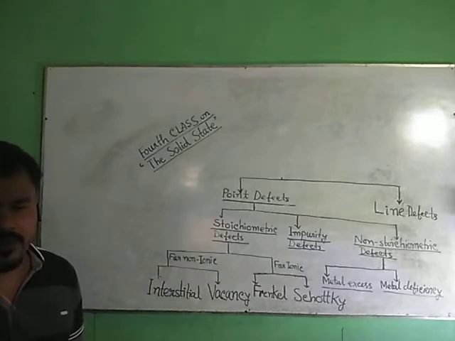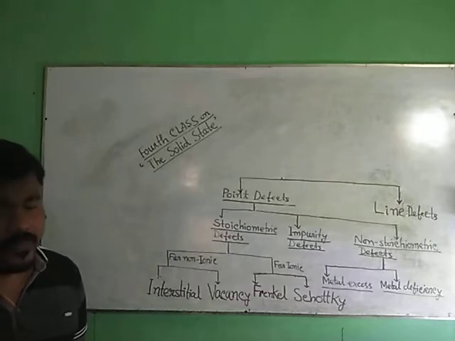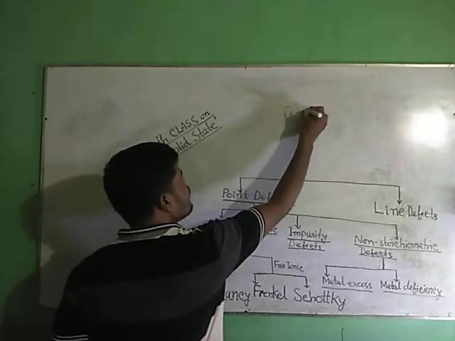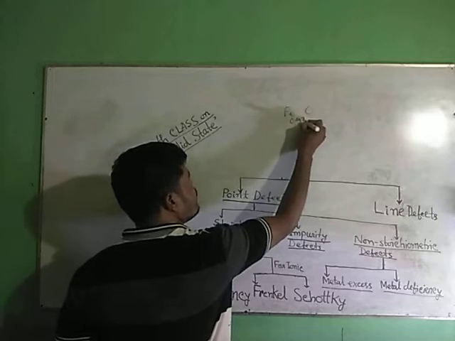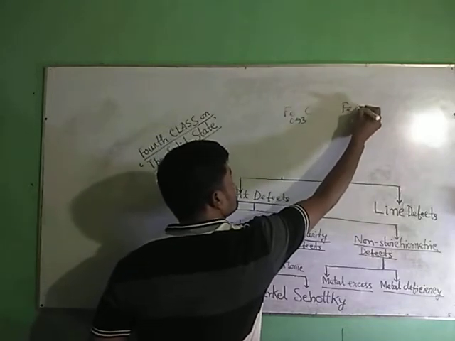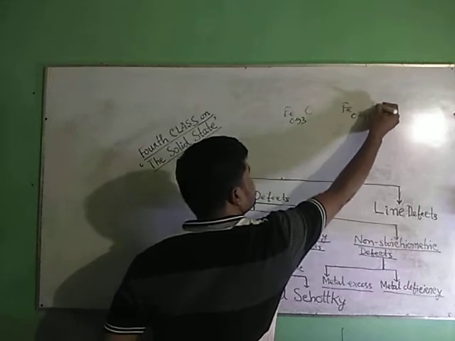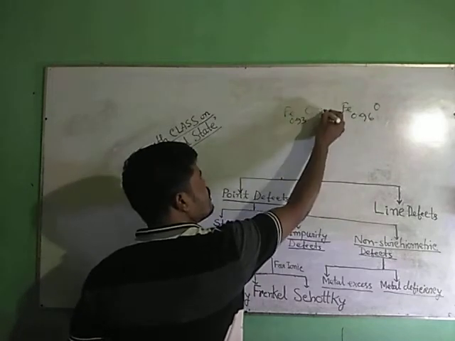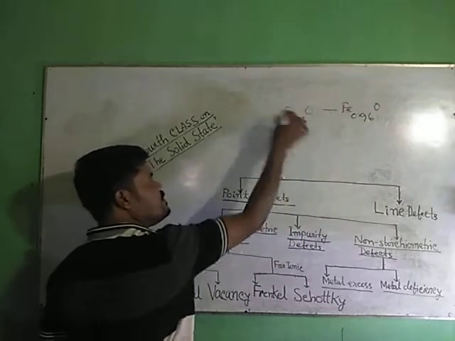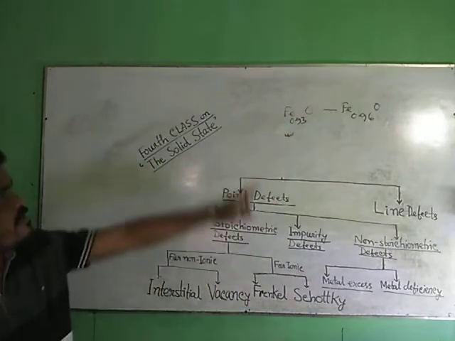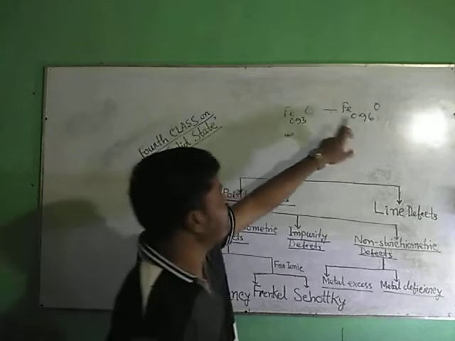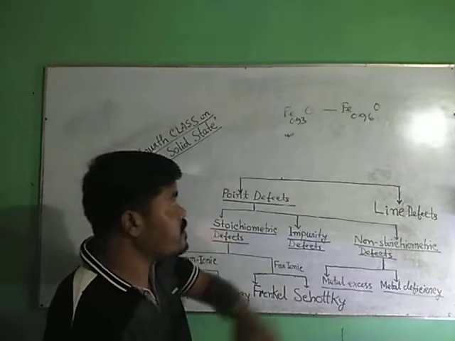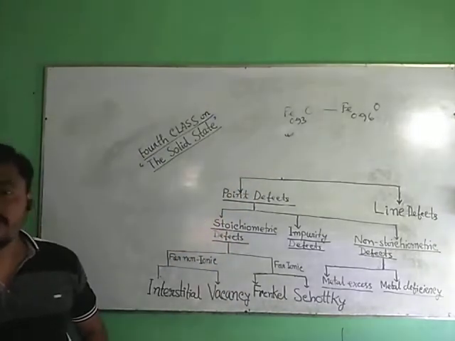Because of this, FeO is found not as FeO but as FeO0.93 to 0.96. Actually, it should be 1, but we get a deficit amount of metal. Less metal is found here. It should be 1, but it is 0.93 to 0.96. Why does it occur? Because Fe can show variable valency.